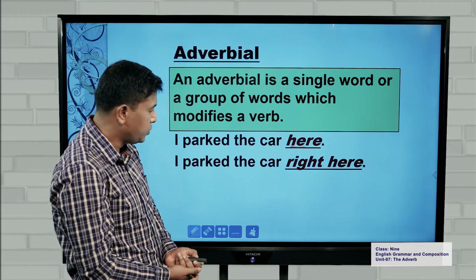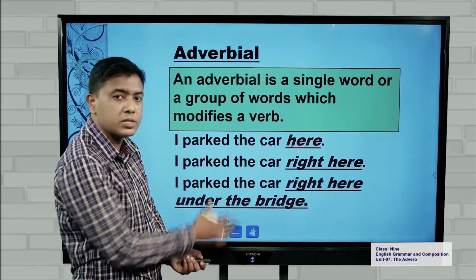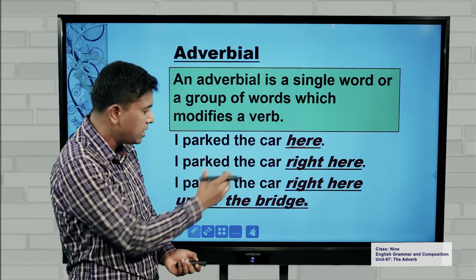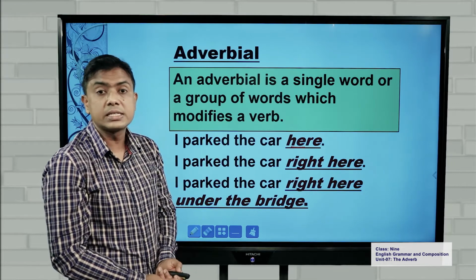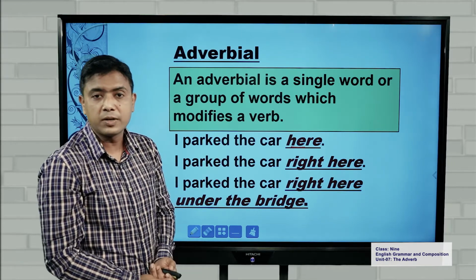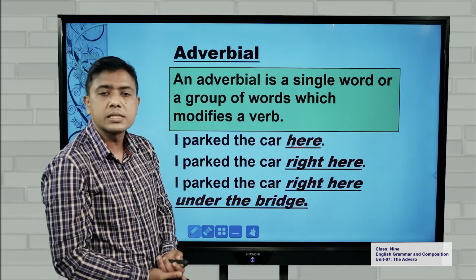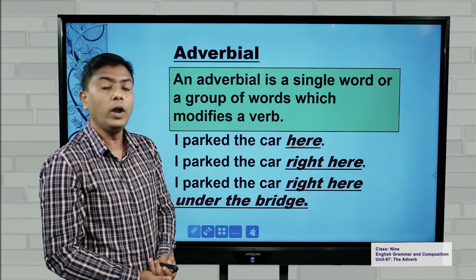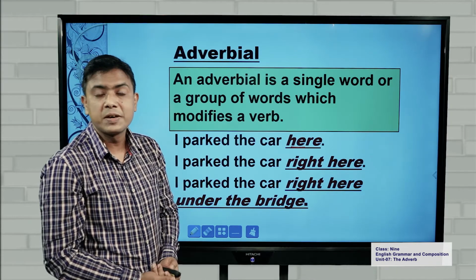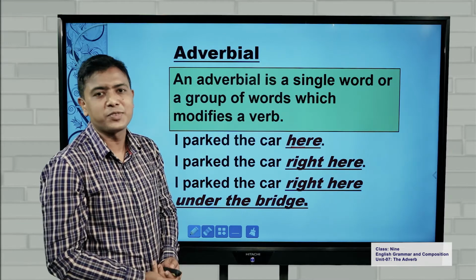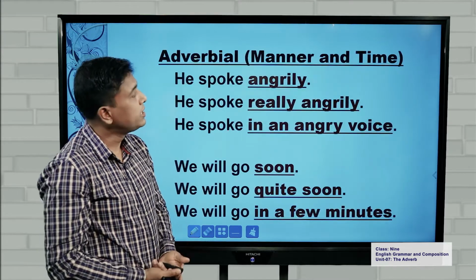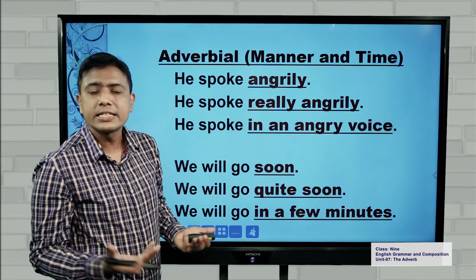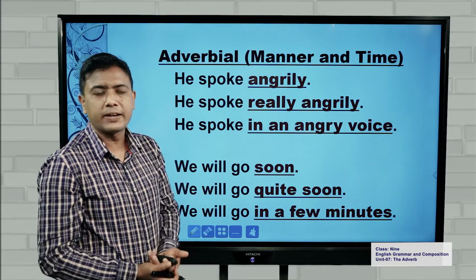And lastly, if you look at this sentence, I parked the car right here under the bridge. It is adverbial, but not adverb. So by looking at these sentences, we can easily say that all adverbs are adverbials, but all adverbials are not adverbs. Now, dear students, we will learn adverbial of manner and time, same like adverb of manner and time.